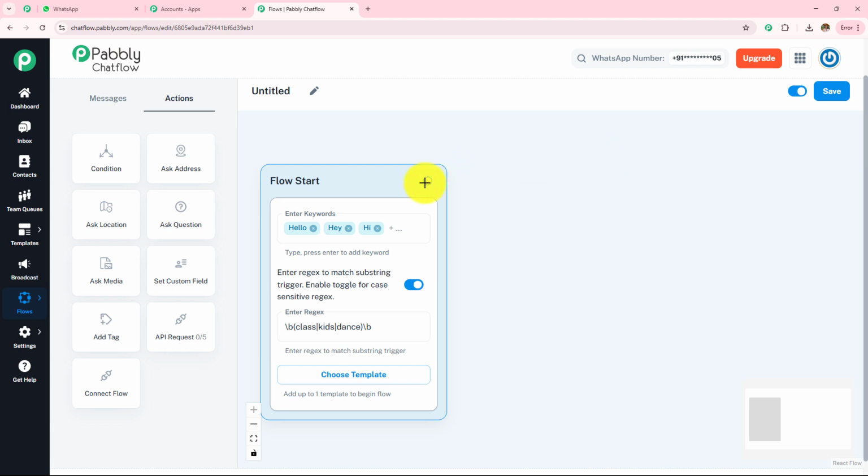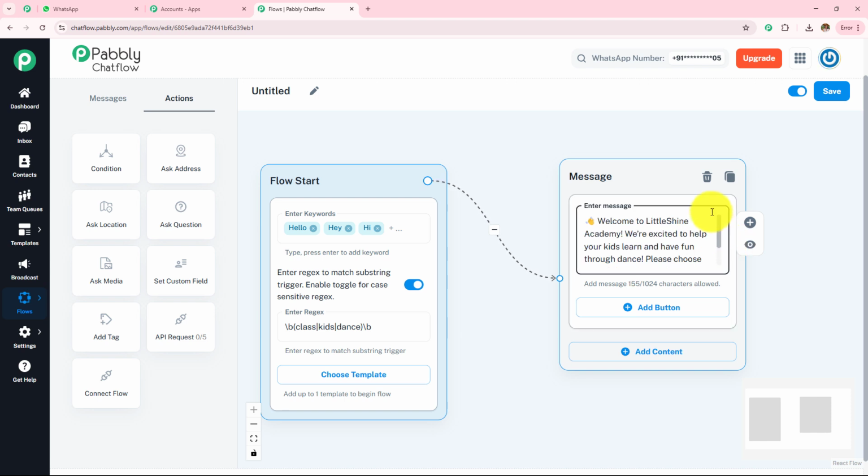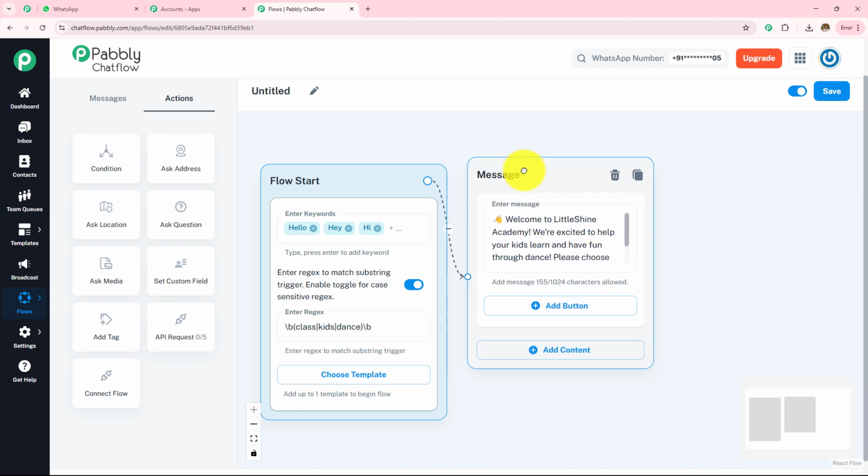So for that, what I've done, I've clicked on the circle, drag and drop this, and then I'm going to select my content type. In this drop down, you can see all the content types which I have already explained to you. For now, I'm going to select this as text plus button, and then I'm going to add my message. So here I have entered the message, welcome to Little Shine Academy. We are here to help your kids learn and have fun through dance. Please choose one of the options below to get started.